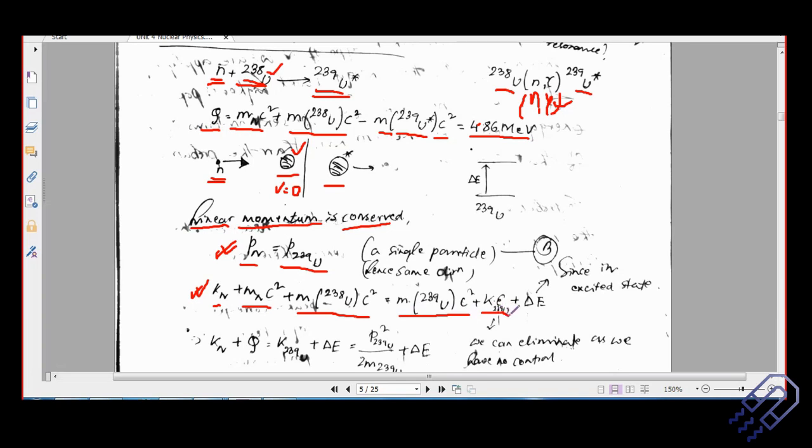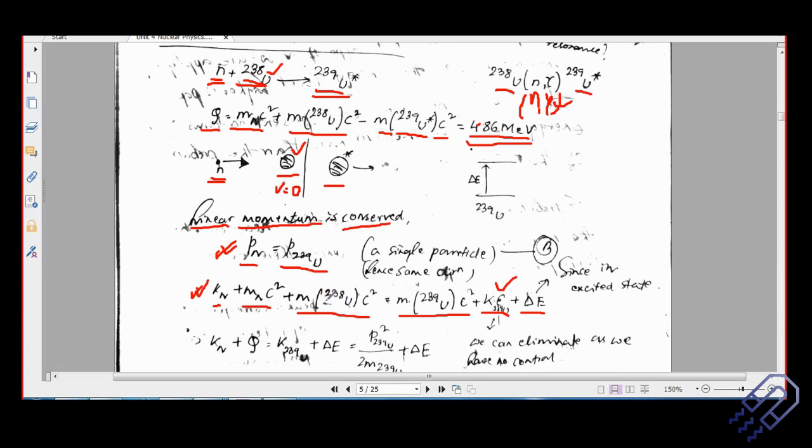We have to remember that the energy of the neutron is transferred to uranium-239, so it will definitely have some kinetic energy. Okay, we're not really looking into the magnitude. And then if there is a Q value, that means there is some energy lost in the process, and that energy is nothing but delta E. So this also should be taken into consideration.